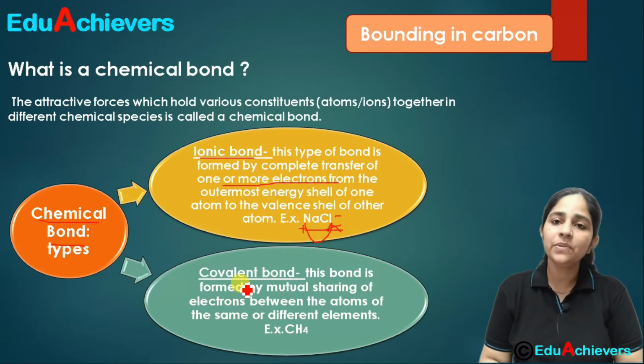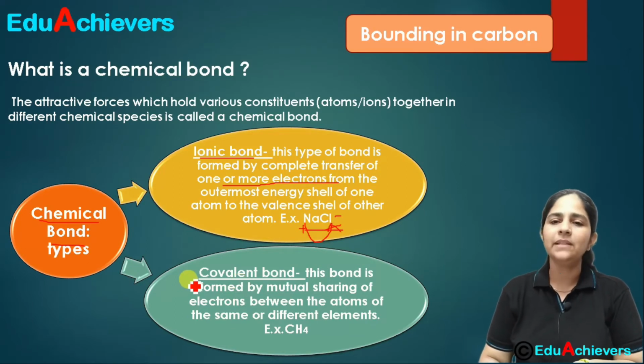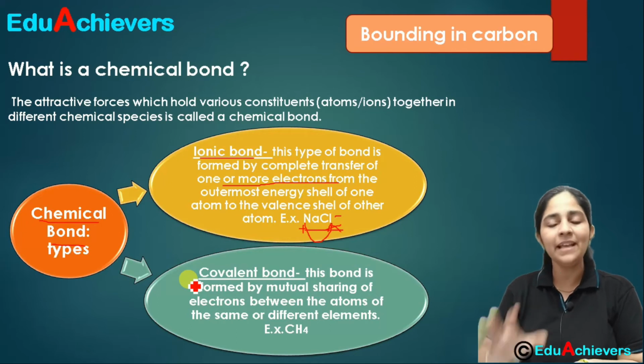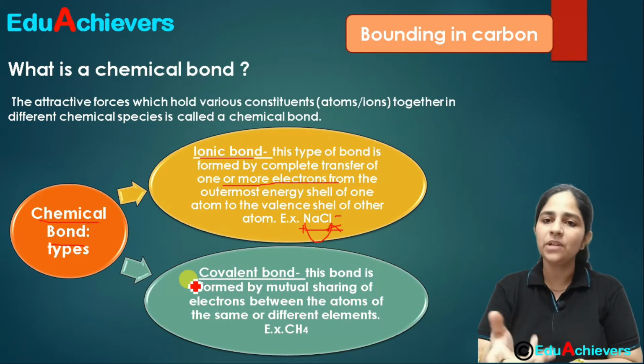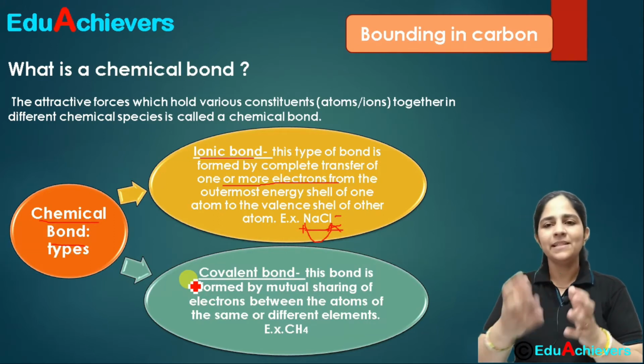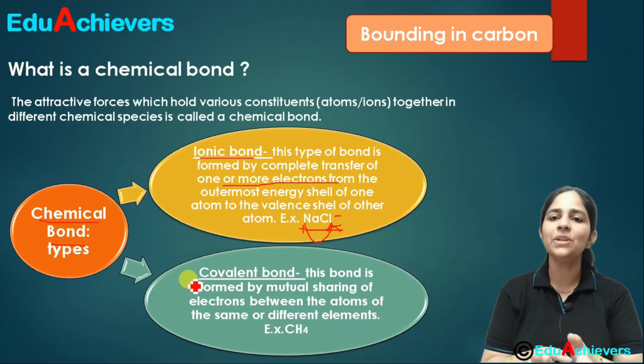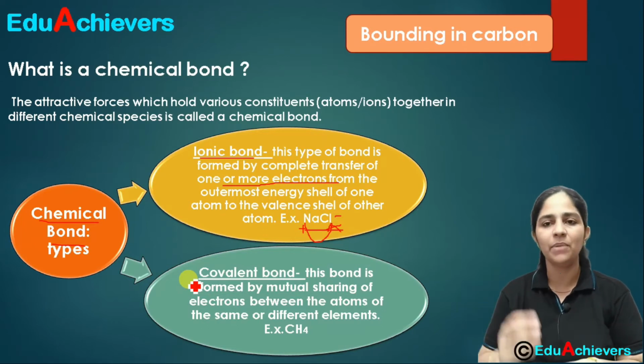Okay, now moving on to the second type of chemical bonding, which is the covalent bonding. See, there are so many different types of bonding. Here I am mostly taking these two types. There are hydrogen bonding, coordinate bonding, metallic bond. There are several different types of bonds involved. But basically first we need to understand these two and later we can talk about others.